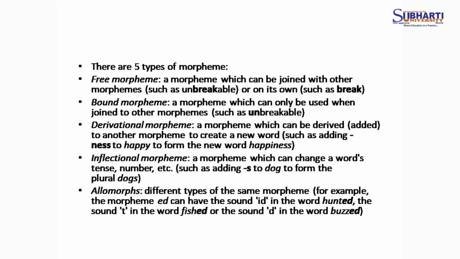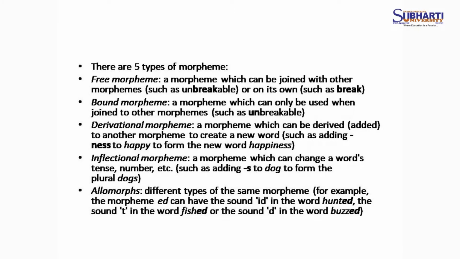Similarly, a bound morpheme is a morpheme which can be used when joined to another morpheme, such as unbreakable. Un is joined with breakable. The word is made after joining, unbreakable. Un is a bound morpheme which is added before any word to make its opposite word.